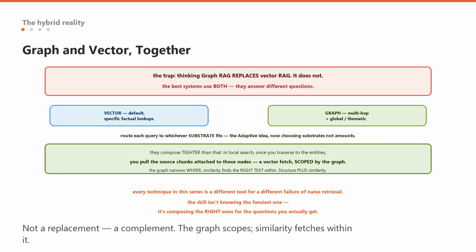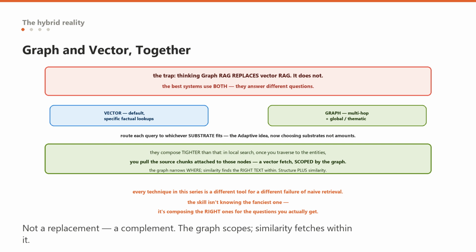Vector search is superb at what it does, finding specific, semantically similar text fast and cheaply, and graph RAG is superb at connections and themes. So a mature system keeps the vector store for specific factual lookups and adds the graph for the multi-hop and global questions, and routes each query to whichever substrate fits, which is, once more, the adaptive RAG routing idea, now choosing between retrieval substrates rather than retrieval amounts.